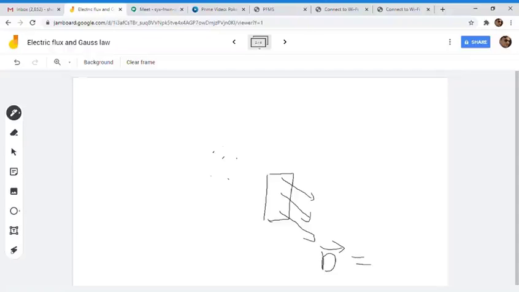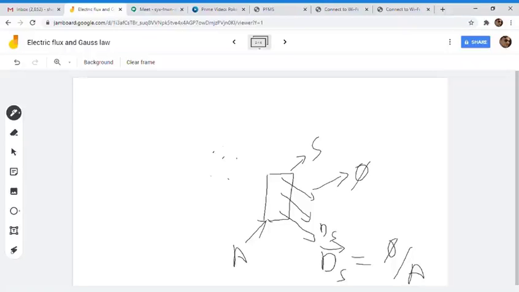It means if this surface has an area A, then the total amount of flux that is coming out of this surface, phi, divided by A, gives D, and the direction of D will be the same direction as the electric flux. So these D vectors will be defined on the surface in consideration. Here this is the surface, so we define here dS. This is our dS.